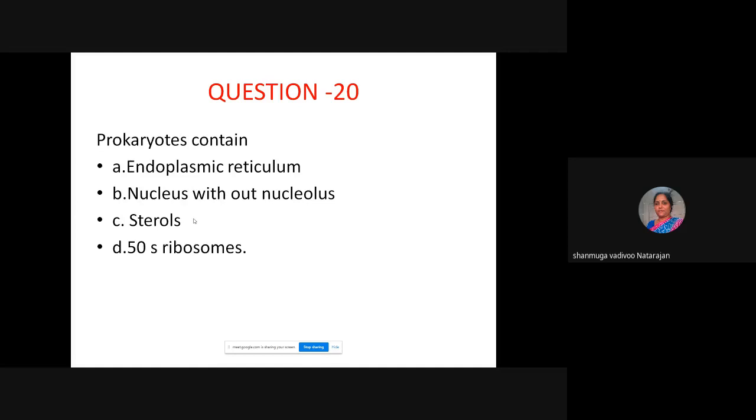Question 20, prokaryotes. Now it is mostly a straightforward question. Prokaryotes contain endoplasmic reticulum, nucleus without nucleolus, sterols, 50S ribosome. Which is the option? So the choice is nucleus without nucleolus. Endoplasmic reticulum and sterols are all present in eukaryotes. Okay, higher forms of bacteria.